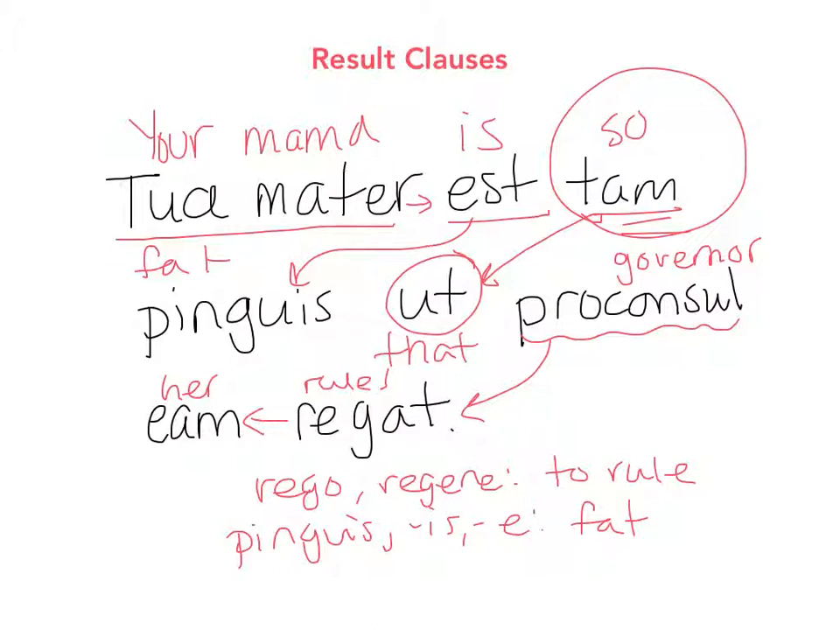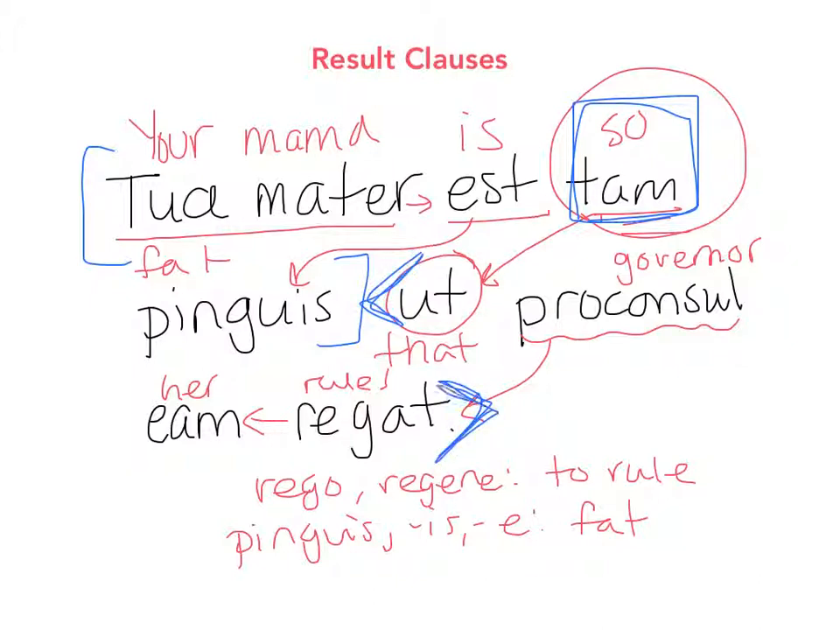Okay, but basically what we've set up is a result clause. So we have a main sentence: your mama is so fat. And you want to know, because we said so fat, we have this adverb here that sets us up. We want to know how fat. So fat, and here's the result. The result of her being so fat is that a proconsul governs her. I hope you guys are having fun with this.